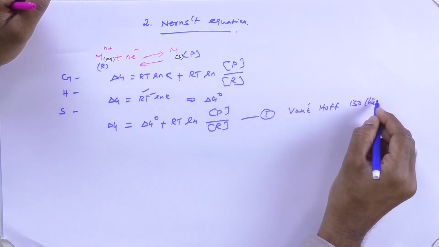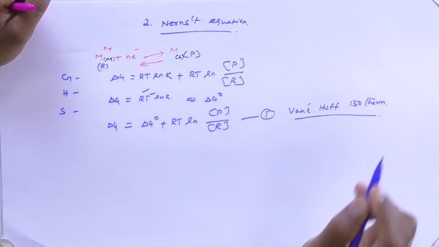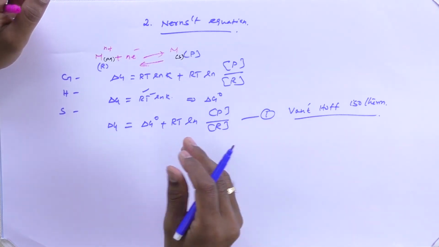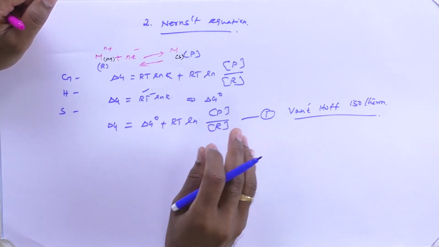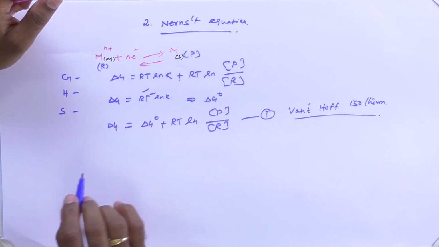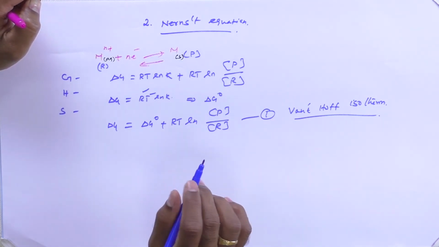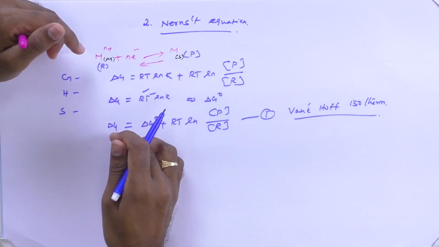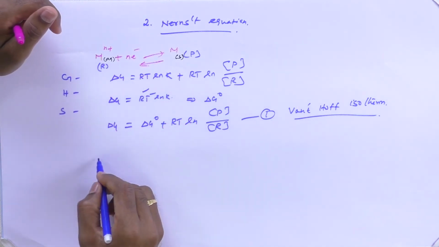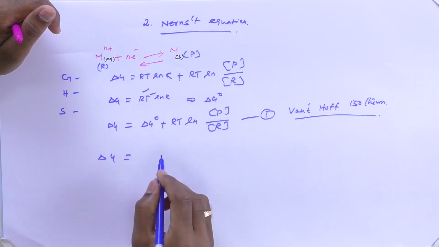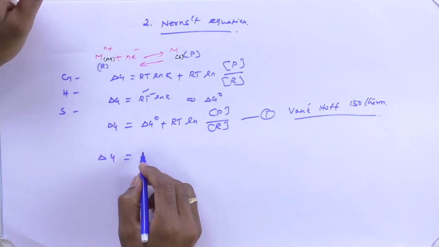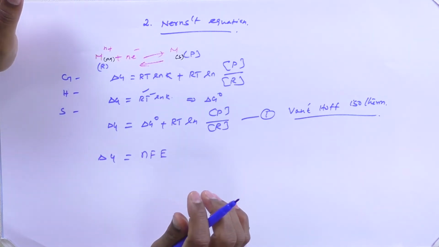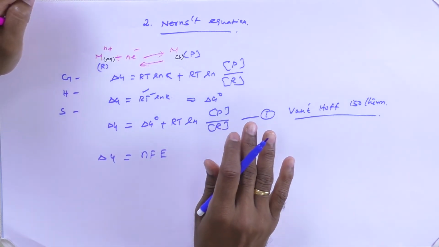It is very useful to calculate the change in free energy of a particular system. According to the thermodynamic principle, whenever a change happens in the chemical reaction, the change in Gibbs free energy delta G is related to the production of EMF, nFE. Which means if any reversible reaction is taking place, there will be a decrease in the free energy.